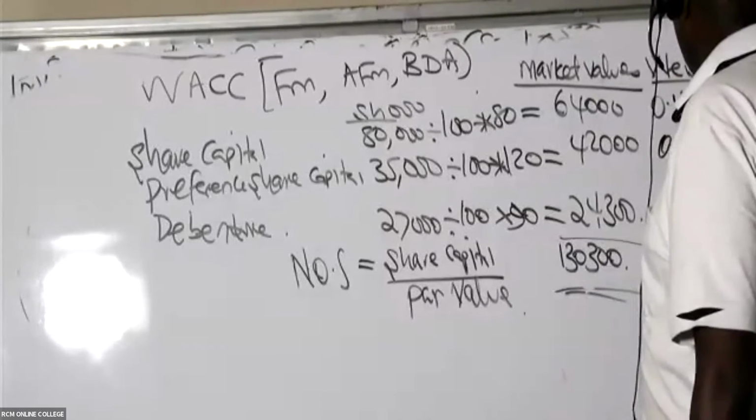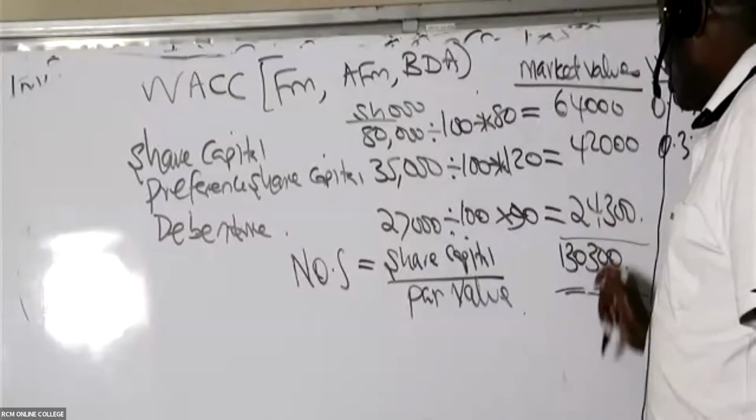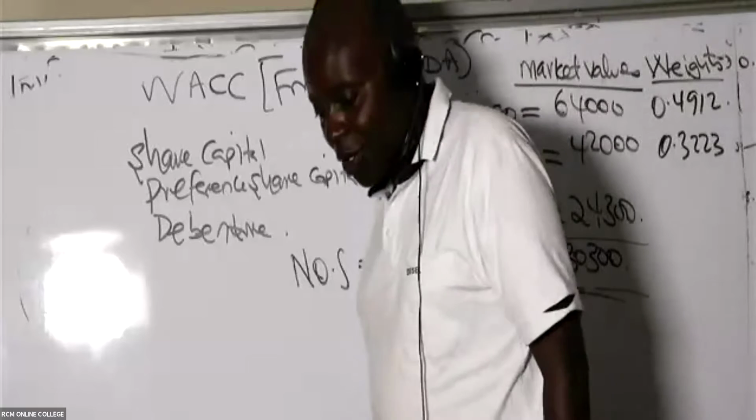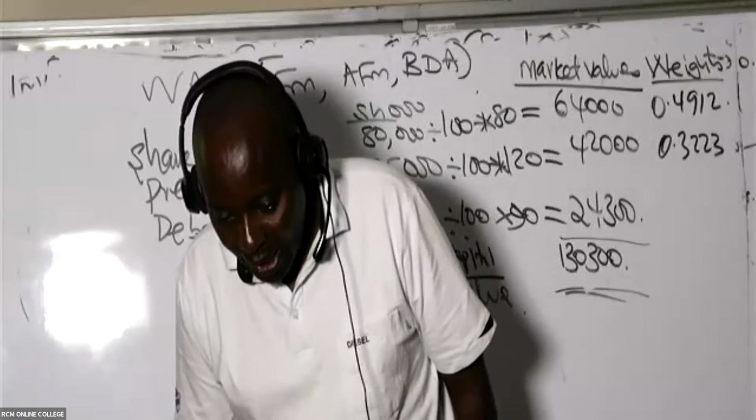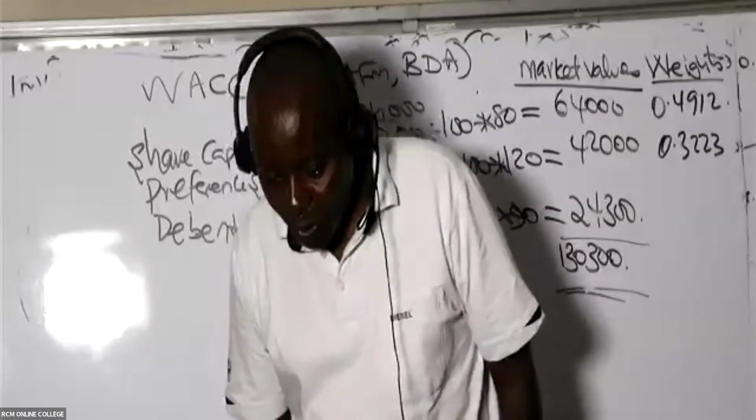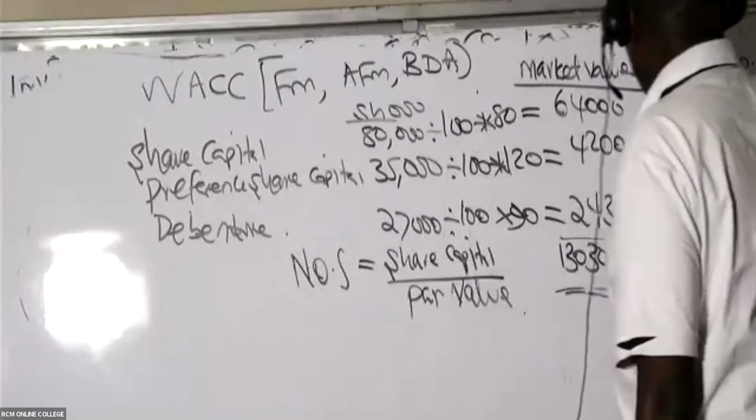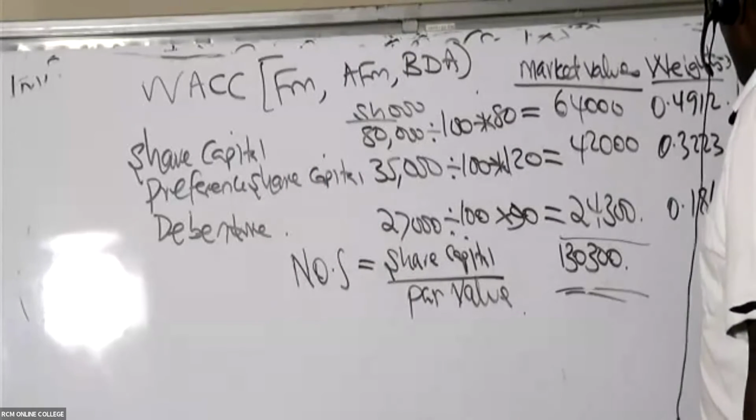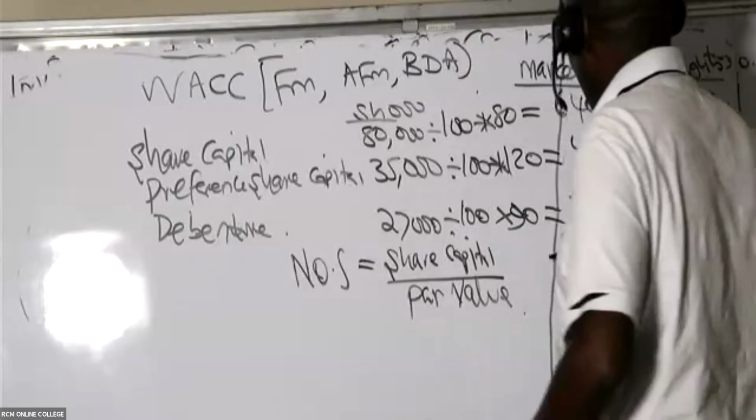And then lastly, we have 24,300 divided by 130,300, giving us 0.1865. So for our young ones, like I've seen, we have ATD students here.